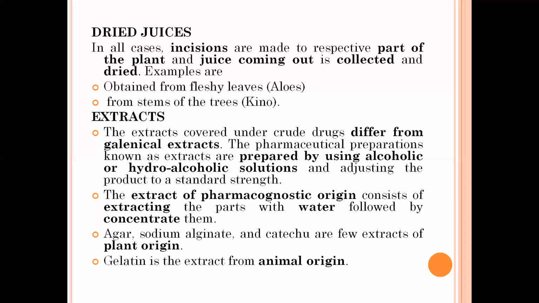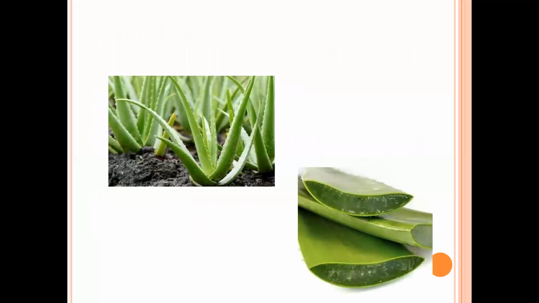Like if you have an extract of 100 ml, then you have to cut down its volume by evaporation or by using the rotavapor, and the last volume you collect is known as the extract. Examples, a few of them, are sodium alginate and catechu. Gelatin is an extract of animal origin.